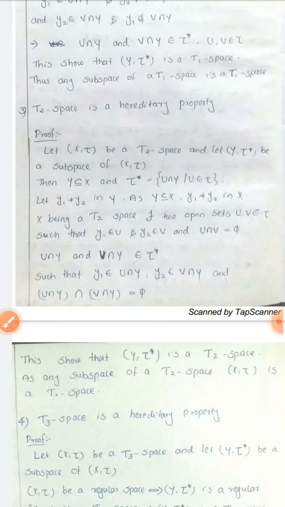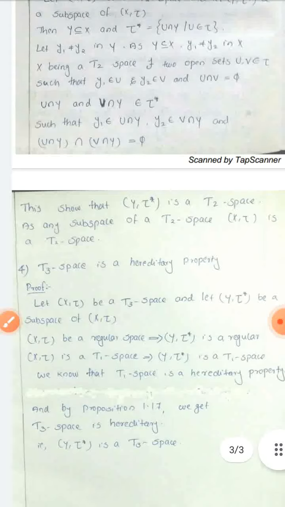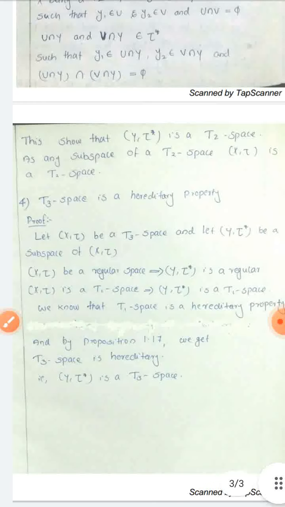Next, we prove T3 space is a hereditary property. Let (X, tau) be a T3 space and let (Y, tau star) be a subspace of (X, tau). Then we know that every regular T1 space is said to be a T3 space.